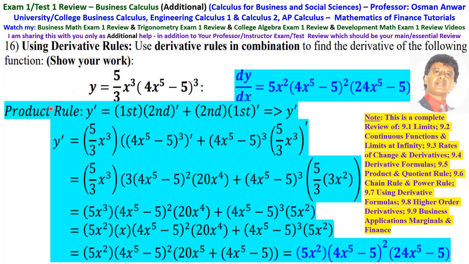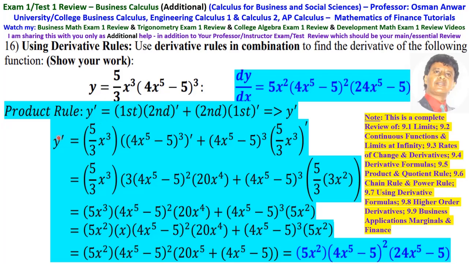The product rule says the first times the derivative of the second plus the second times the derivative of the first. So the first function is 5 over 3x to the third, and the second function is (4x^5 - 5) all to the third.